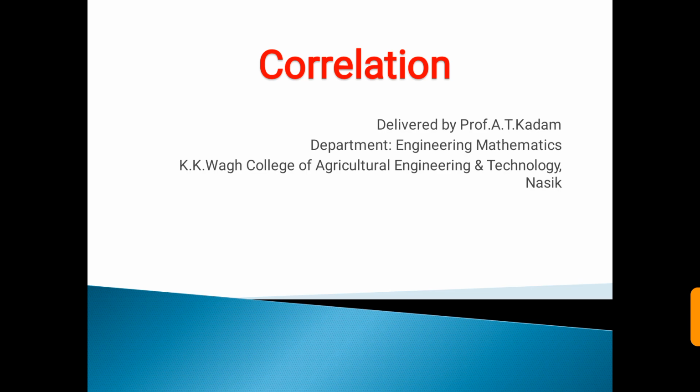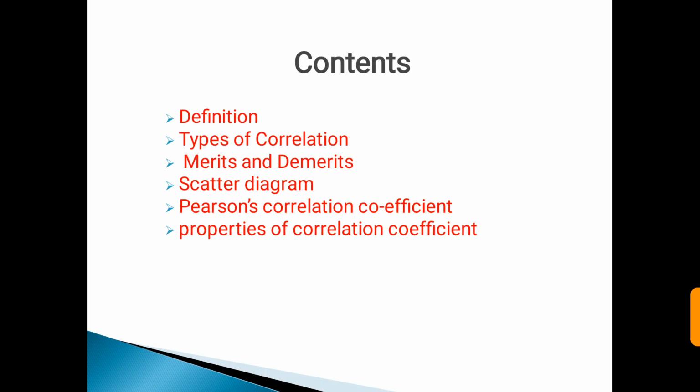Their contents are definition of correlation, type of correlation, merits and demerits of correlation, scatter diagram, Pearson's correlation coefficient and properties of correlation coefficients.